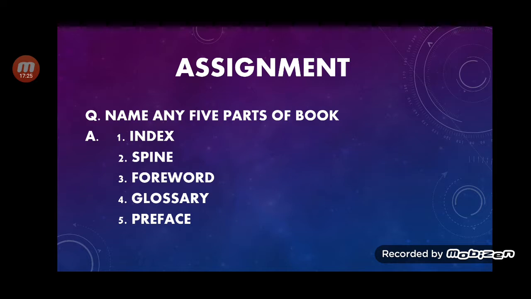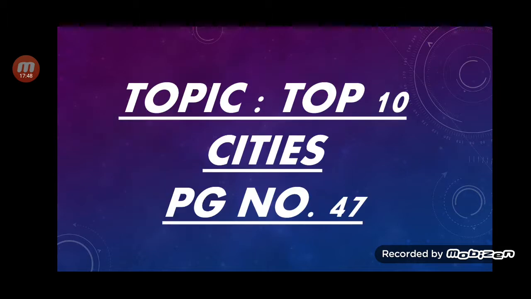I have given you 8, in the book it is 8 words and I have told you about the 8 parts of the book. But I am giving you the assignment, name any 5 parts of a book. You can write this in the copy and the other thing you will write in the book, page number 43. Now, next children, I hope you understood page number 42 and 43. My dear students, now we start page number 47. The topic is top 10 cities.